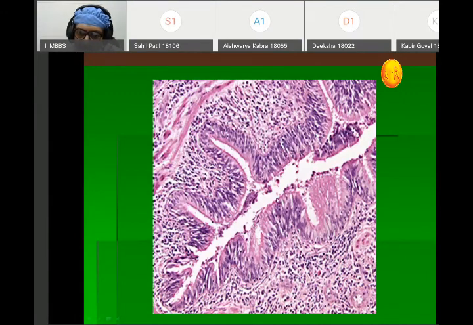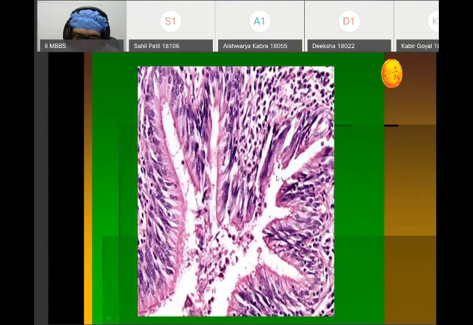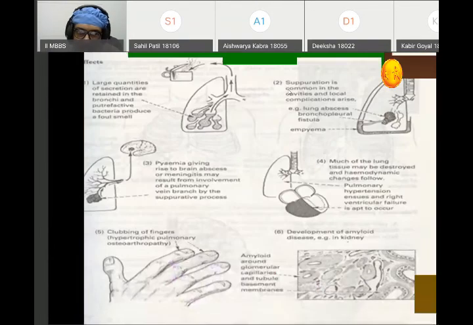There is ulceration, there is damage to the cilia, there is presence of mucus and cellular debris within the lumen, and the underlying stroma shows dense inflammatory infiltrate. And if the infection is long-standing, that may lead to metaplastic changes. Again, this is a closer view. You can see there is damage to the lining, there is damage to the cilia. You can see the secretion within the lumen, and the stroma shows inflammatory infiltrate.